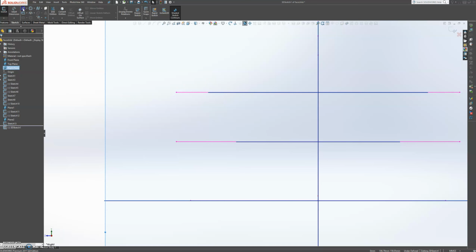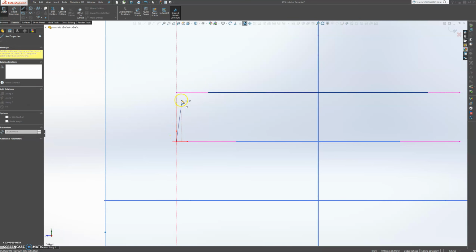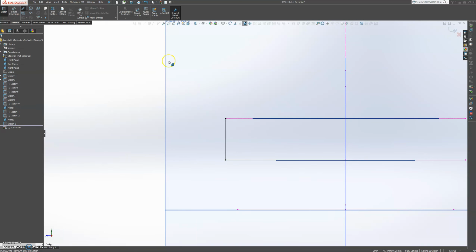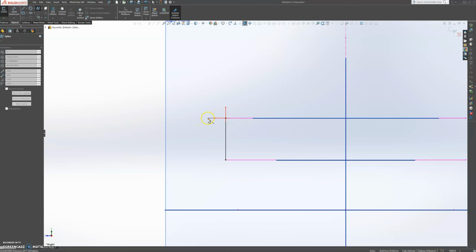So what I thought of is we're going to come up here with a straight line, and then we're going to come out about, let's choose spline instead. Okay, and we're going to come out about that much and come down here.